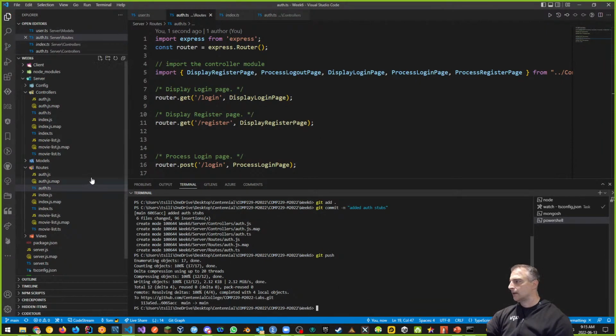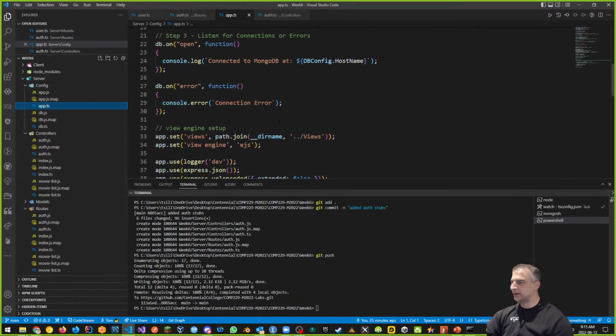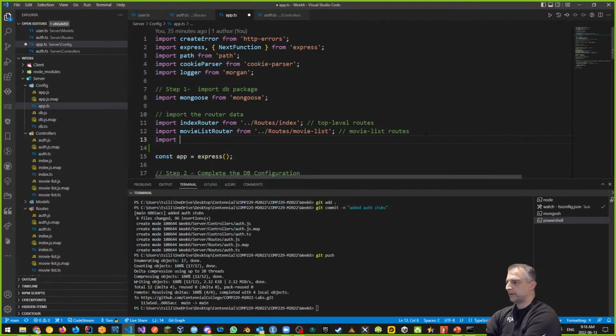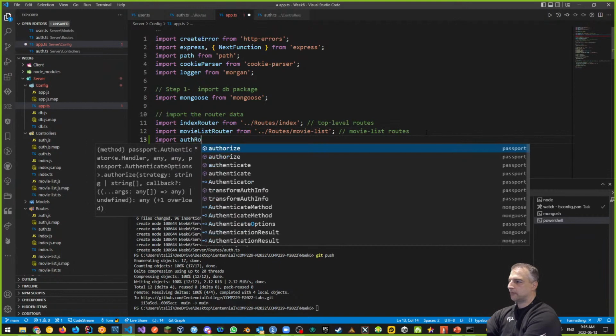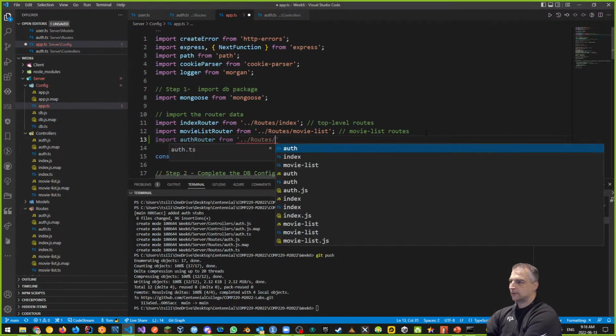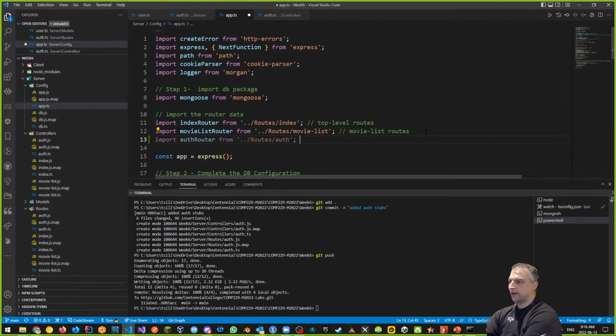All right, nice. And what I want to do is modify our configuration ahead of time. So I'll go into my app configuration here. Just like we did with our router, we want to add our auth routes here. So I'm going to say import the auth router from /routes/auth. And these are our authentication routes. That's what that is.